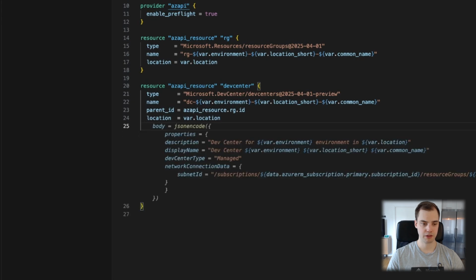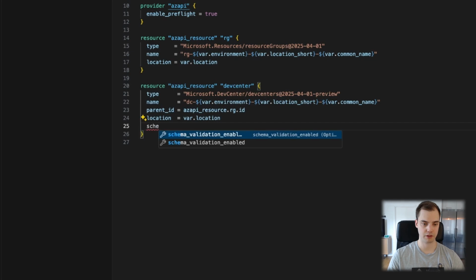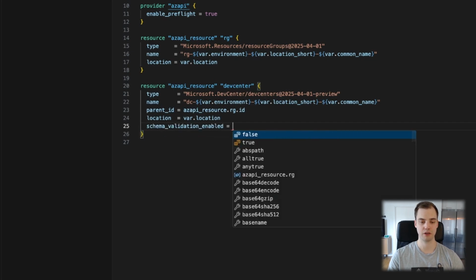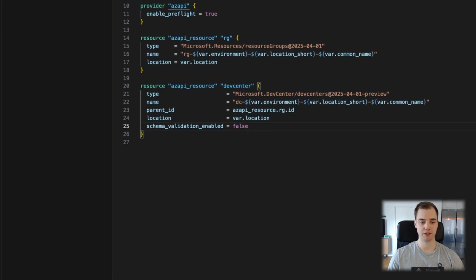I don't think we need to supply too many properties here. I do remember once I was having some issues, and Terraform recommended me to set schema validation enabled to false. I'll just do that again, just to not have any issues for now. But I think that's it. I'm pretty happy with that.